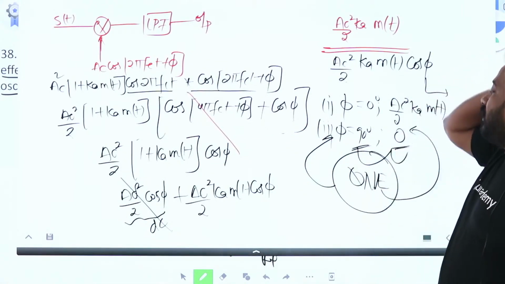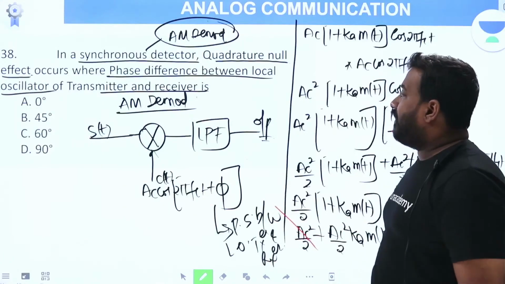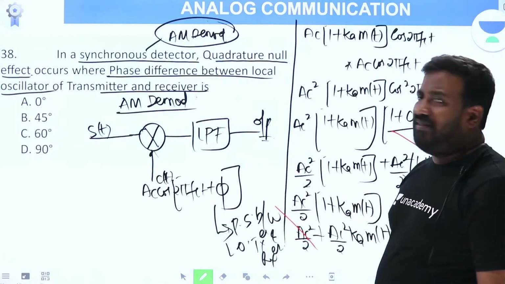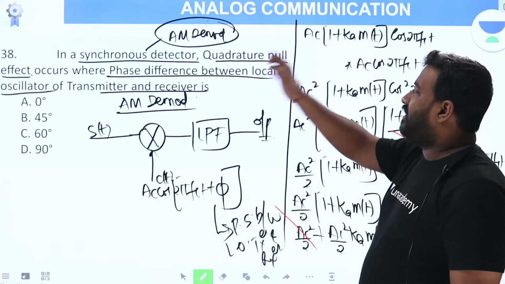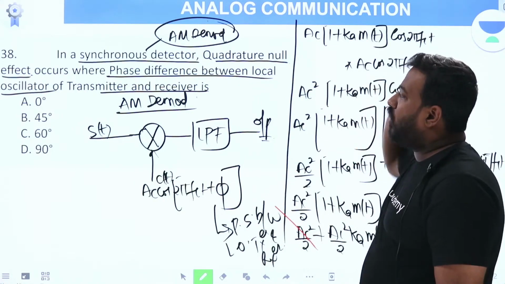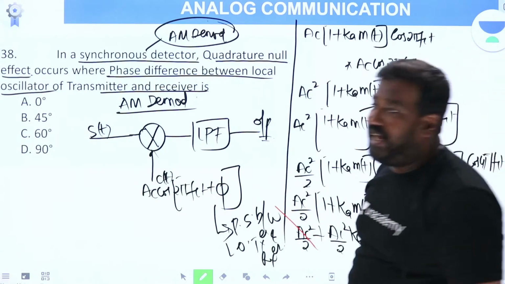Okay. Now what is there in this question? Very simple now. After studying so much of concept, the answer is very simple. In a synchronous detector, quadrature null effect occurs when the phase difference between the local oscillator of transmitter and receiver is dash degrees.